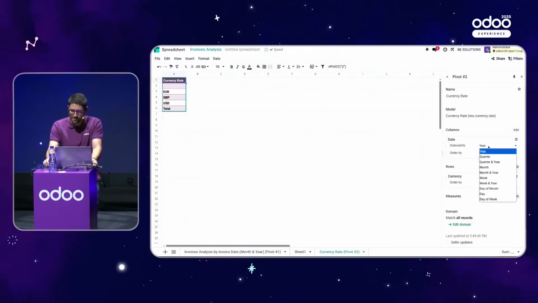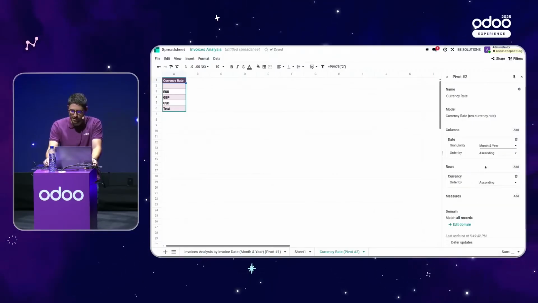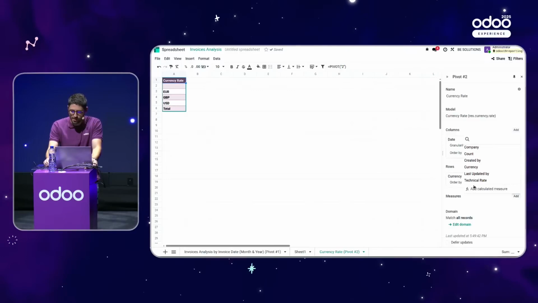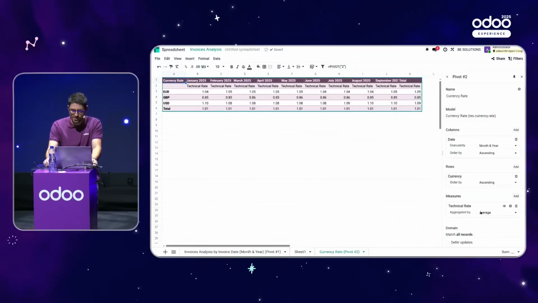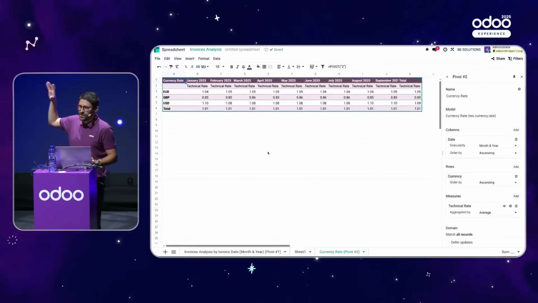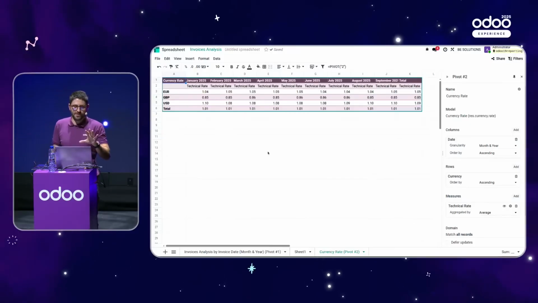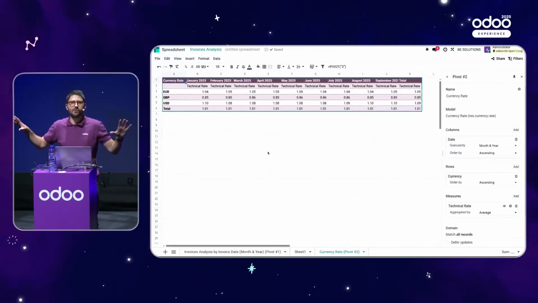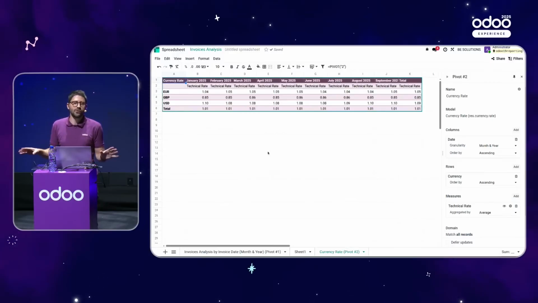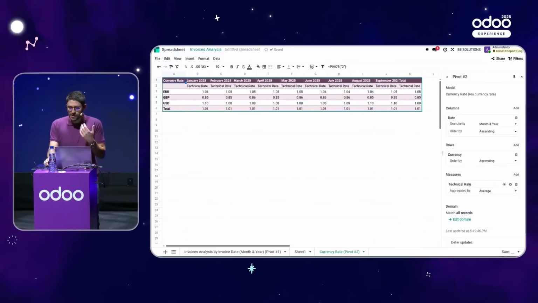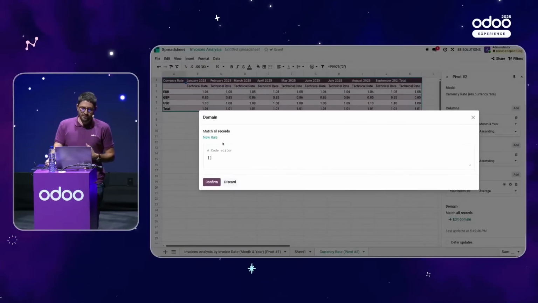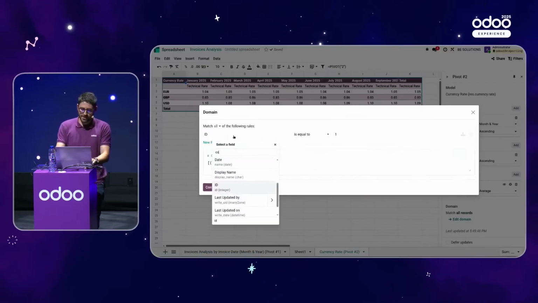Per dates should be months and years, and the measure should be the technical rate, and it's an average. So you see that directly, and that's really convenient and powerful: you can insert a spreadsheet pivot table directly from an Odoo spreadsheet and access all the data inside Odoo. And because I'm connected in Belgium, I will only focus on the rates in the company Belgium.